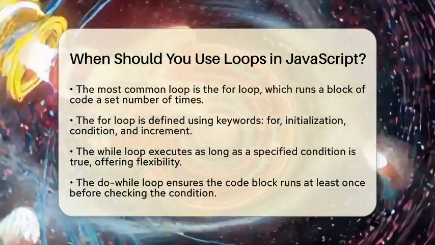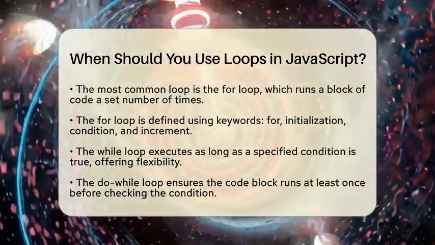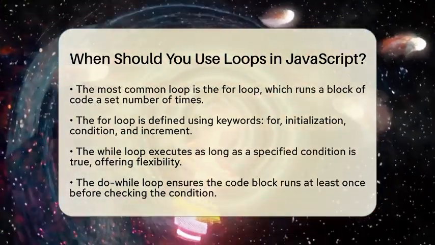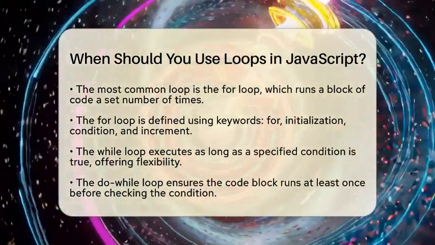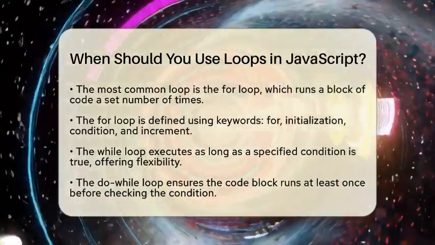The do-while loop is similar to the while loop, but it guarantees that the code block will run at least once before checking the condition. This can be handy when you want to ensure that certain actions are performed regardless of the condition.